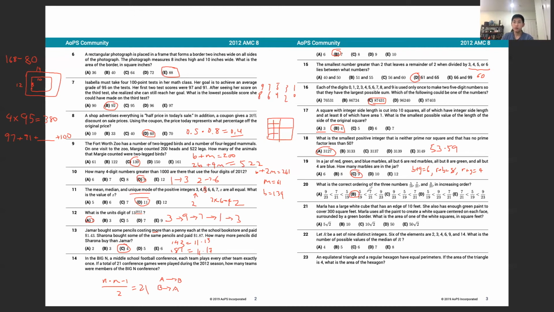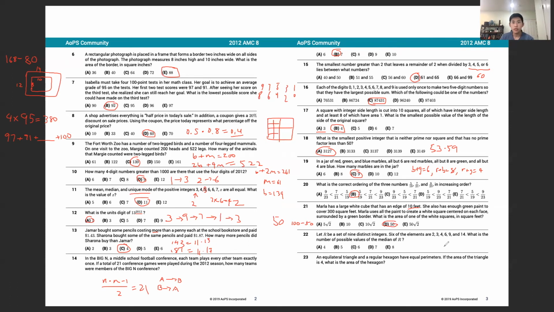So with enough green paint to cover 300 square feet and 6 sides on a cube, that gives her 50 square feet of green paint per face. Each face has an area of 100 since it has a side length of 10. So then the total amount of area for the white would be 100 minus 50, and that's still 50.